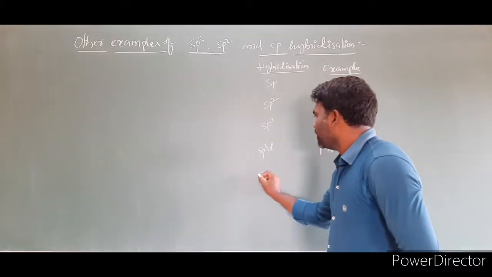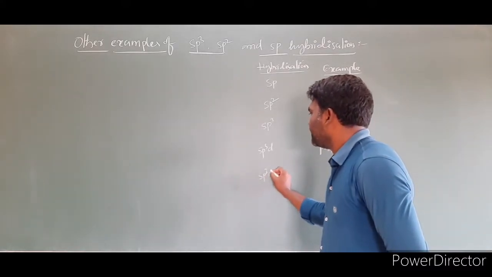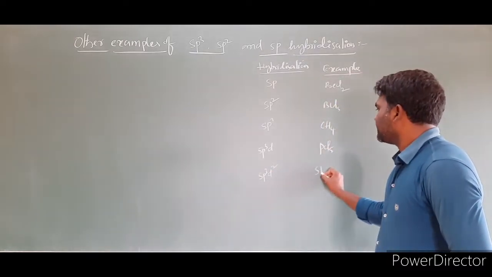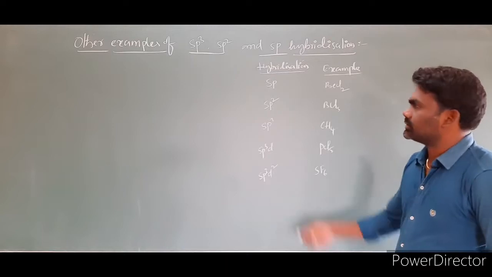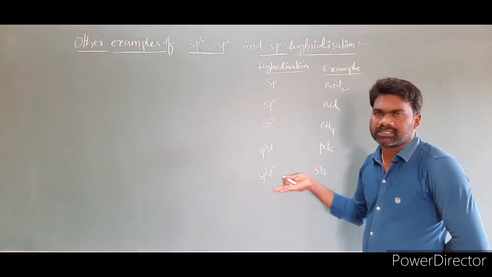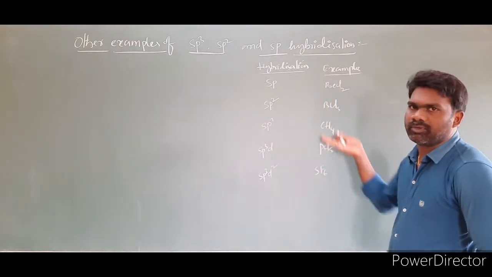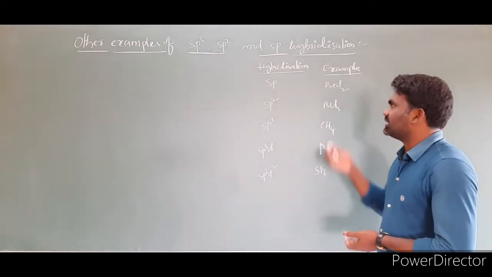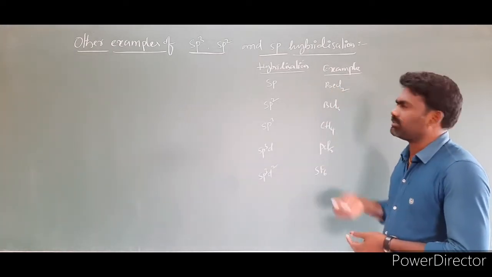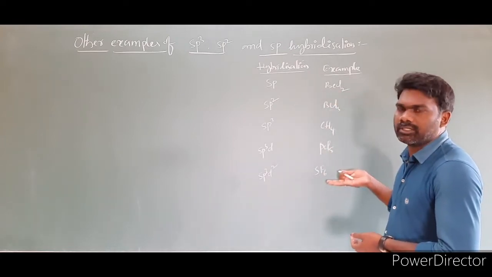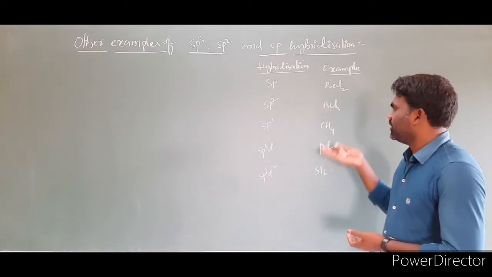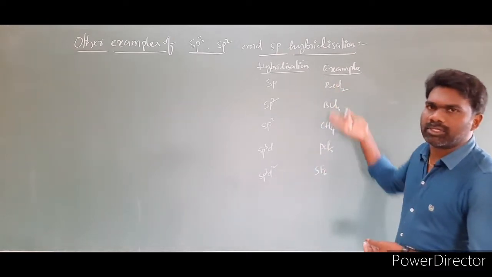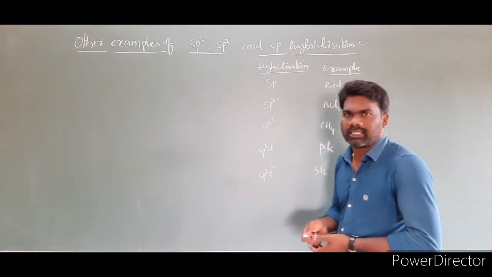The next one you learned is sp3d2 hybridization, and the example for it is SF6. So these are the types of hybridizations and the examples for each particular type. In previous classes I said that in the examination they will give the molecule and you have to explain the hybridization, for example of BeCl2 or CH4 or SF6 etc.